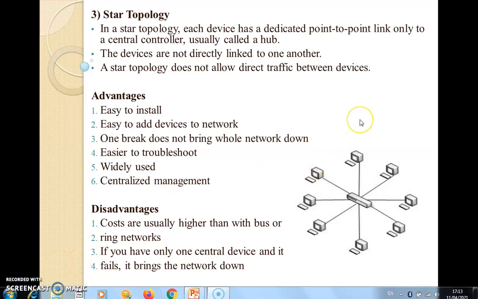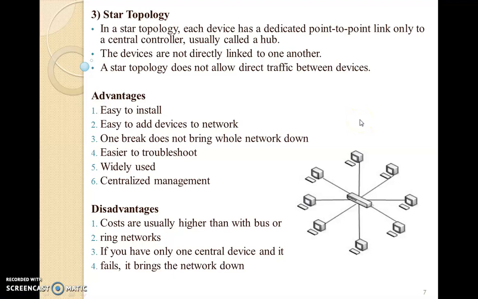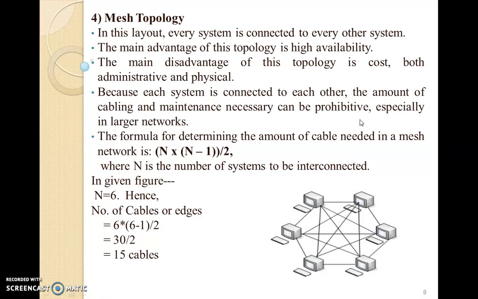Now after star topology, the next topology is referred to as mesh topology. The philosophy of a mesh topology is that each and every system is connected to each and every other system available in the network. So suppose I have this system within a network and the total is 6 systems, then this system will be connected to every other 5 systems via a cable, which is practically impossible, but this is a theoretical concept, and hence we will continue with this concept.